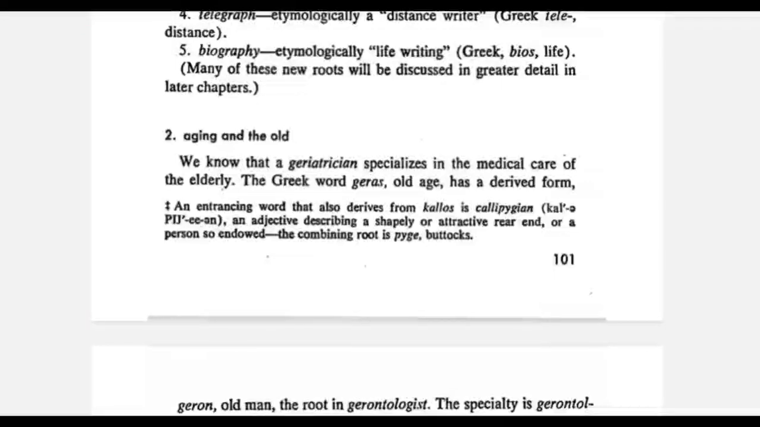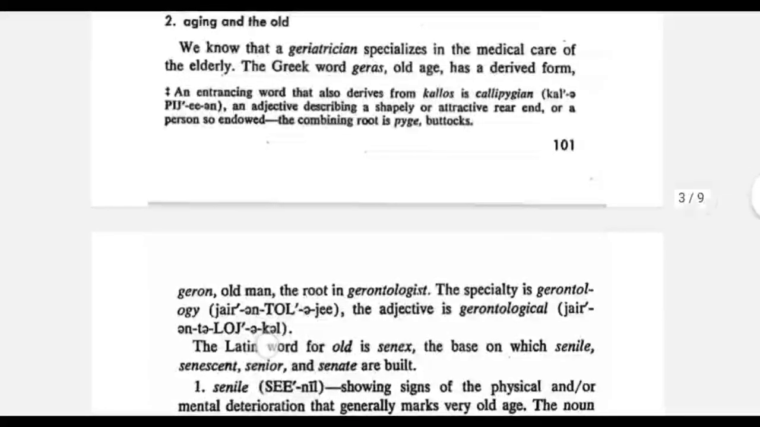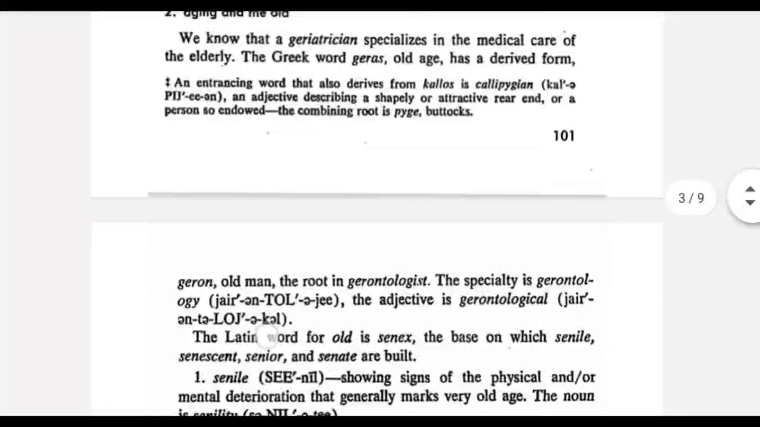The next root today is geras, which means old age. This is a Greek root. From this we have the word geriatrician, which has the roots geras, which means old age, plus iatreia, which means medical healing, plus -ician, which means an expert. So geriatrician is a specialist who treats old age people.